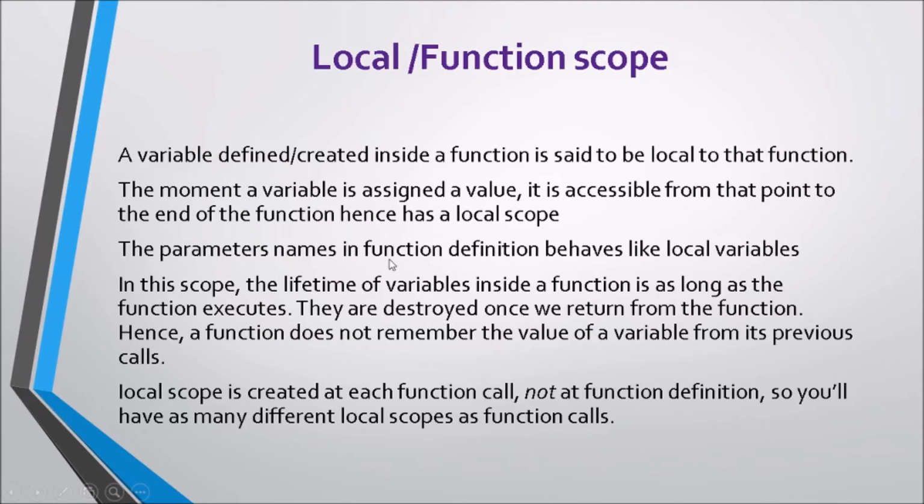The parameter names in a function definition also behave like local variables, and in local scope the lifetime of a variable is as long as the function executes. They are destroyed once we return from the function. Hence a function does not remember the value of a variable from its previous calls. Local scope is created at the function call, not at function definition. So we will have as many different local scopes as there are different calls.